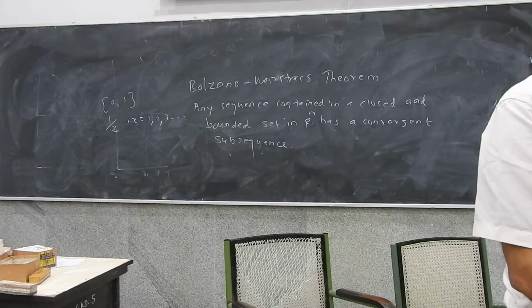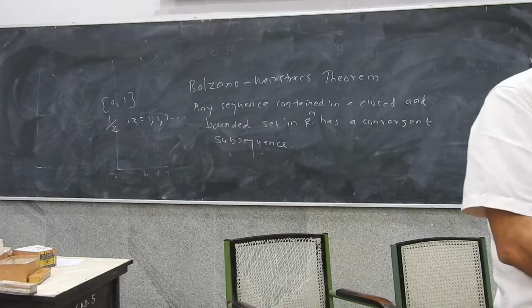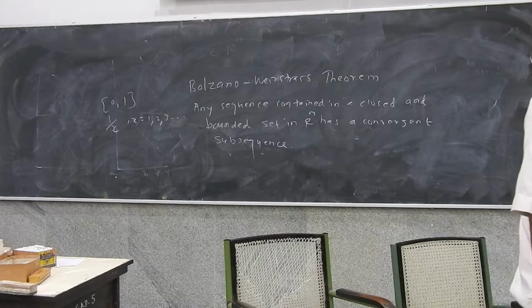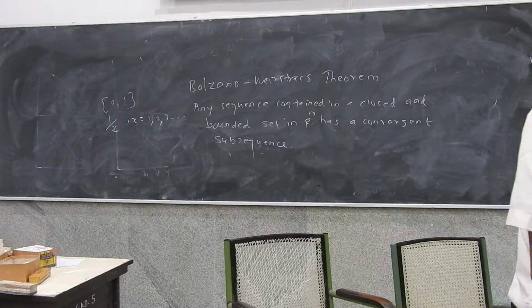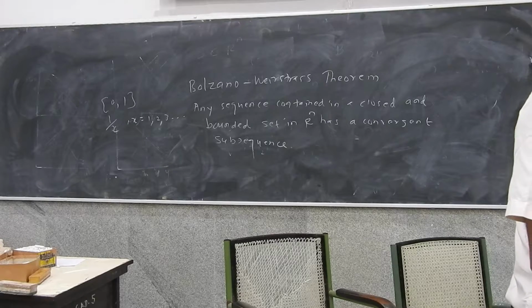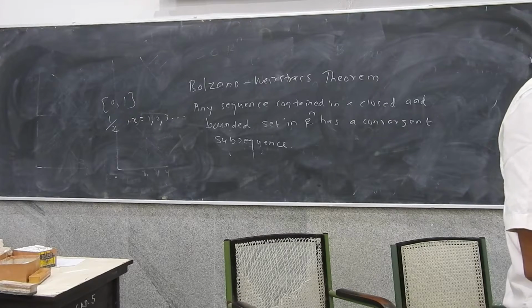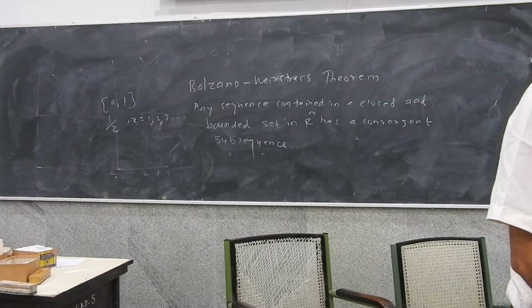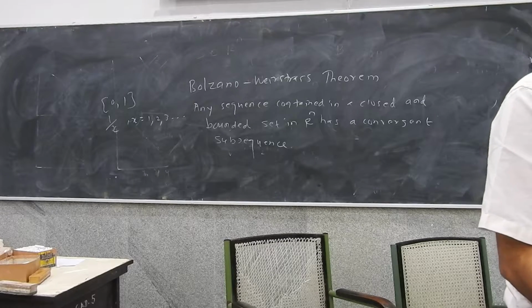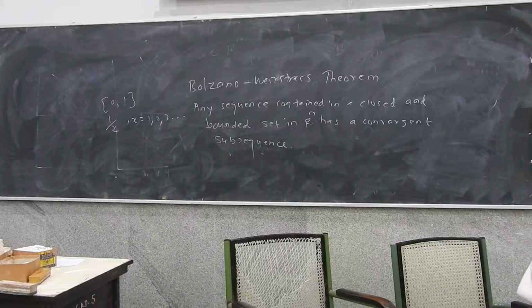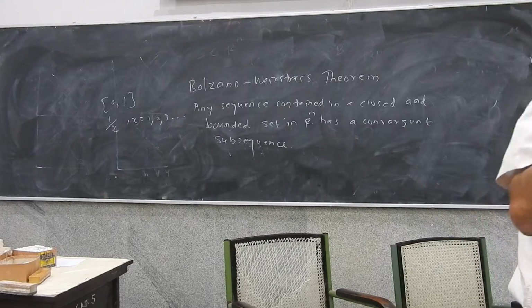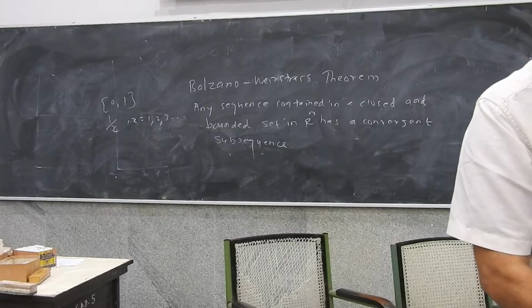Right? Okay. So what the theorem says is, if you have a closed and a bounded interval, and if on this interval you have a sequence, then every such sequence necessarily has a convergent subsequence. That is, it has a subsequence which goes towards a limit, which is a limit point, which converges. So if you have a sequence on a closed and a bounded interval, every such sequence will have a subsequence which will be a convergent subsequence.